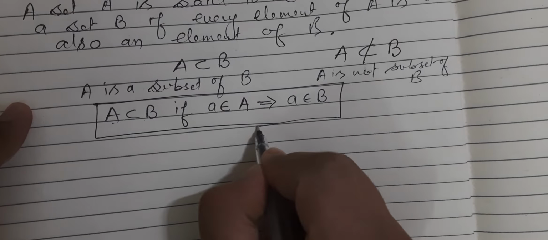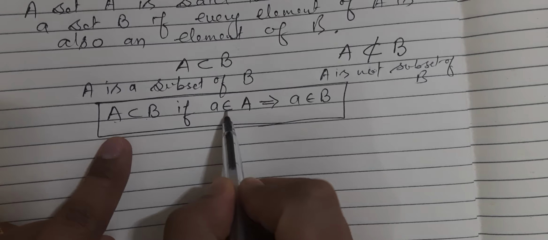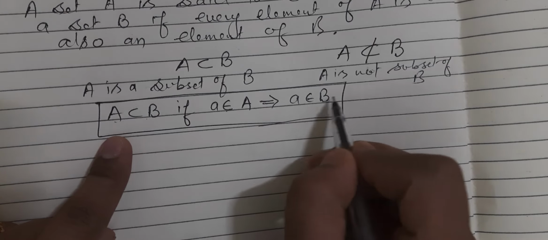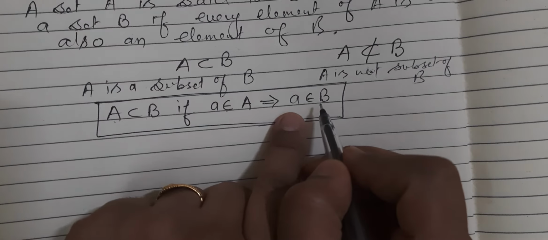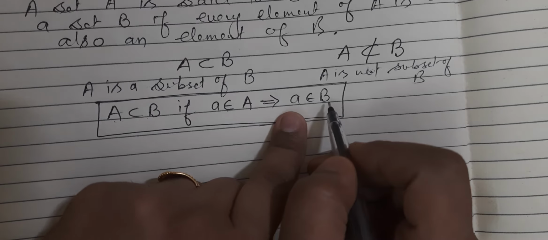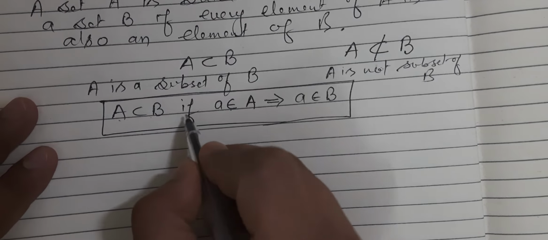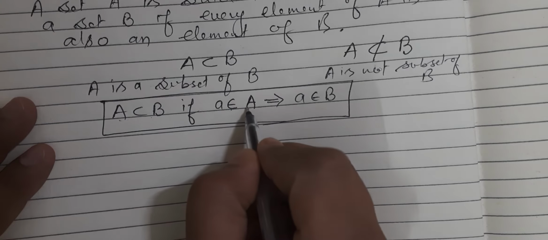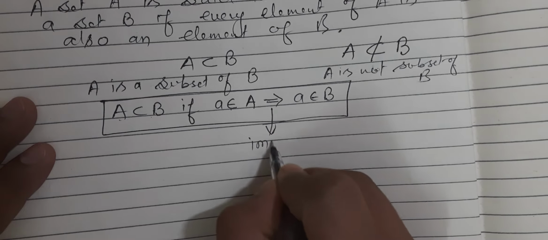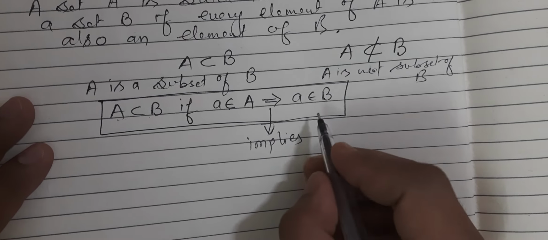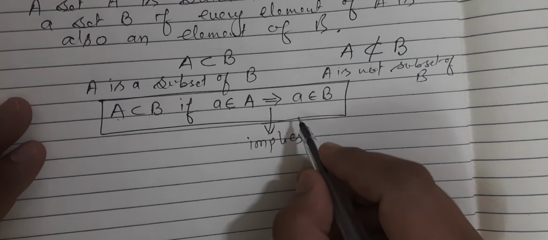A is the subset of B means every element of set A is also an element of set B. Okay, and we read A is the subset of B if a is an element of A, implies that, the symbol means implies, that a is also an element of set B.